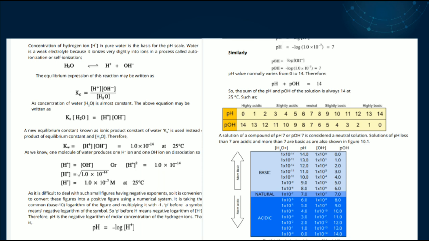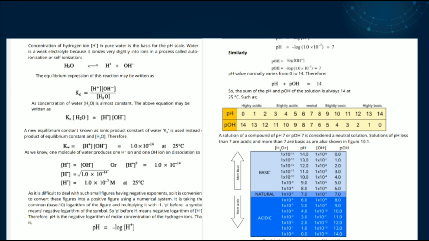pH scale ranges from 0 to 14. pH is equal to negative log of hydrogen ions. We can write the value of hydrogen ions as 1 into 10 raised to power minus 7 because it is calculated at 25 degrees Celsius. By using log, we can calculate the value. We can solve this relation. pH is equal to 7.